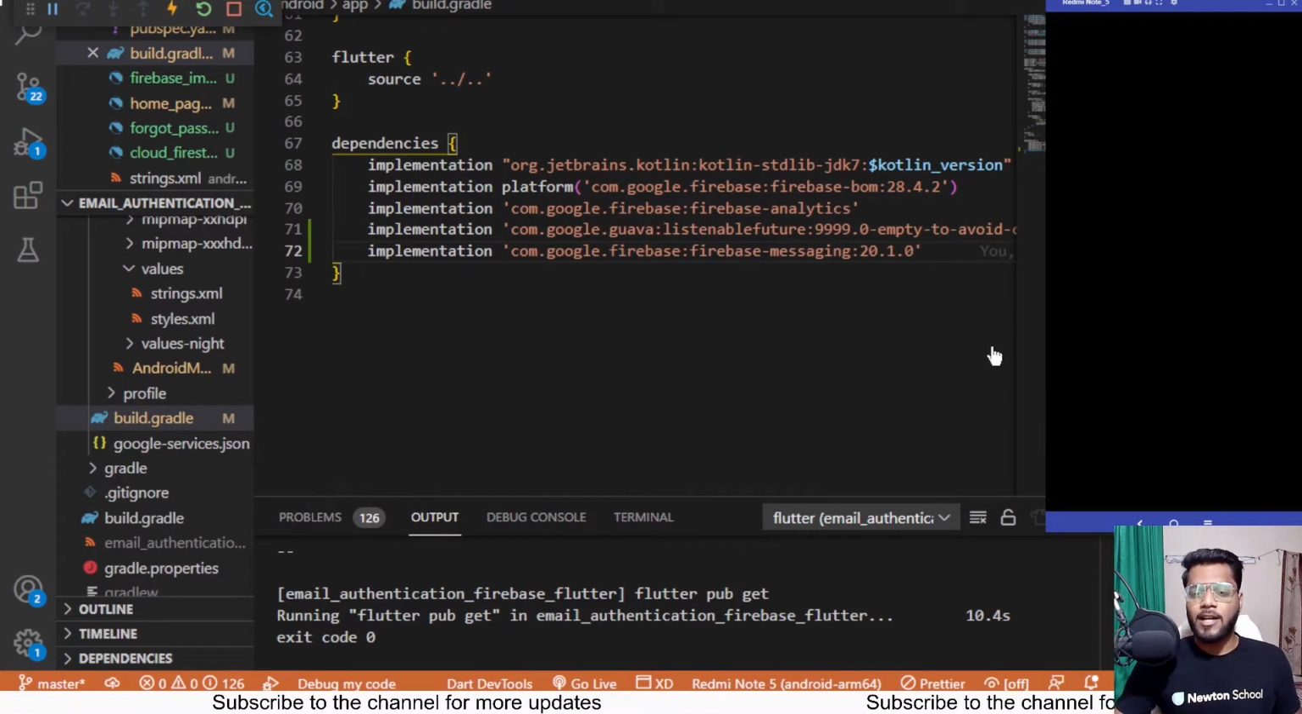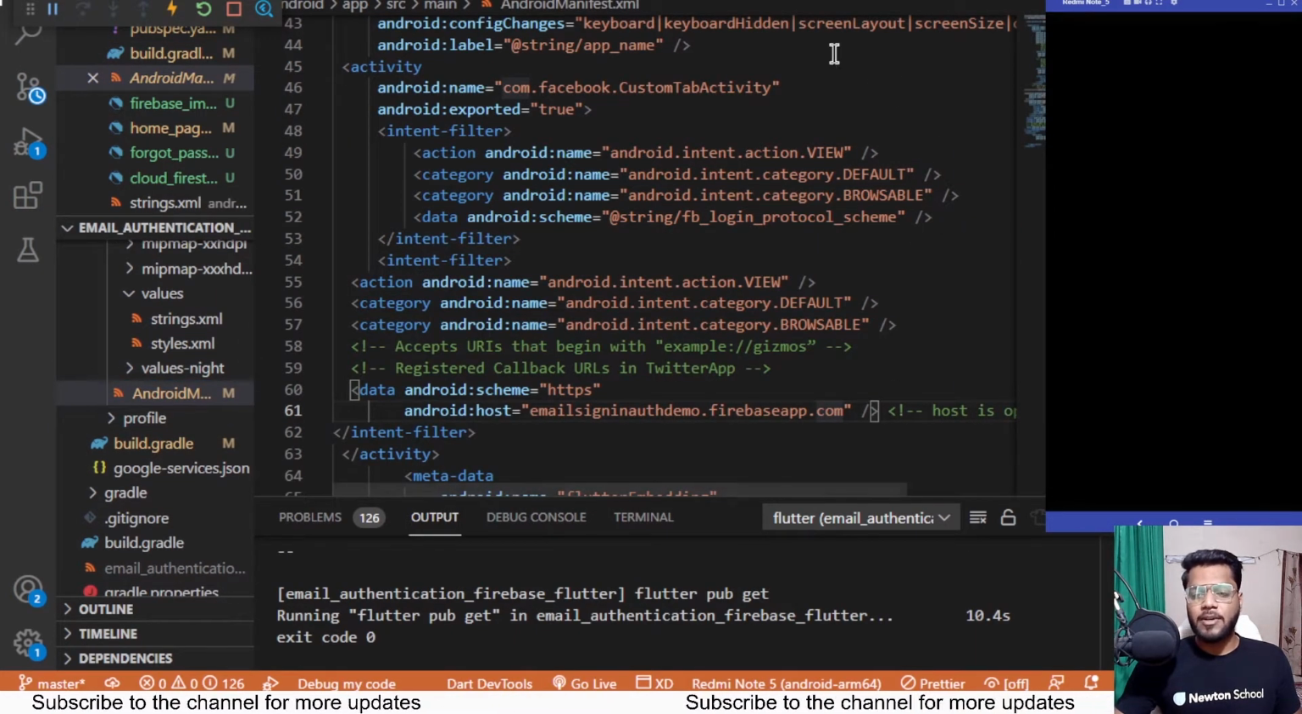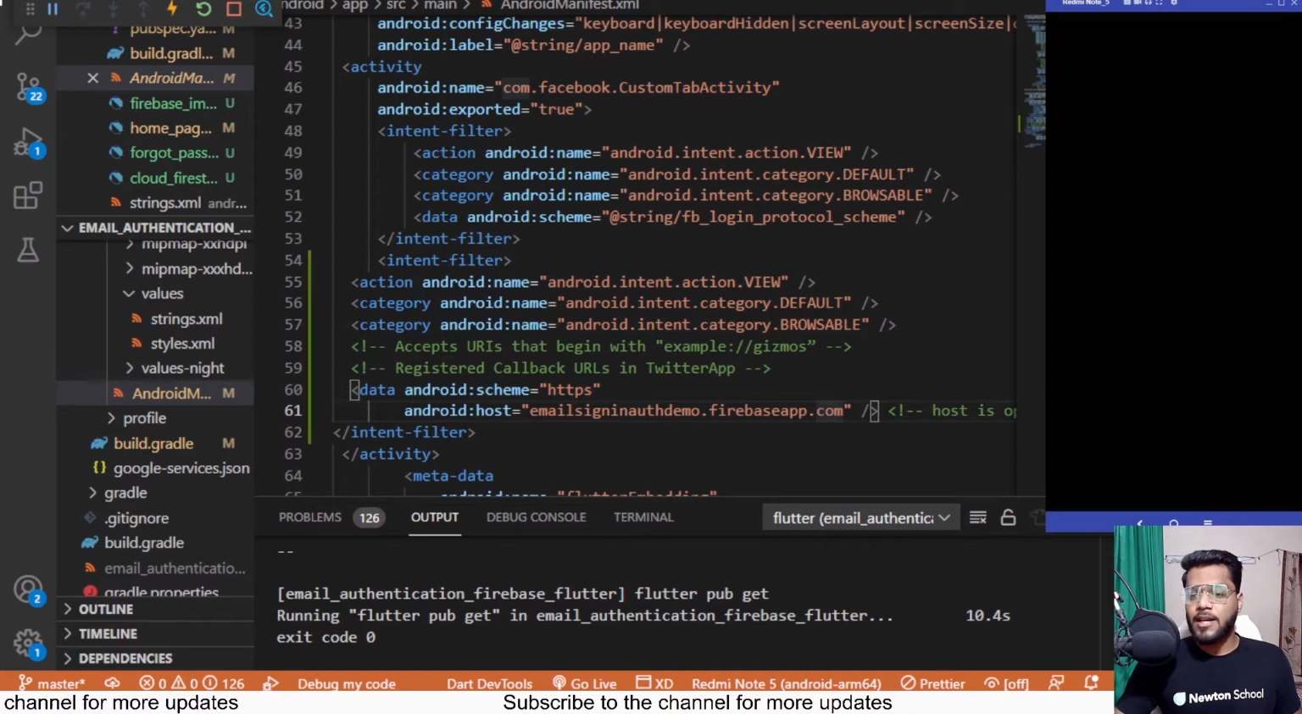Next up I need to add another thing inside the AndroidManifest.xml file that's available over here. I need to add an intent filter for Firebase messaging so that the notifications are handled accordingly as soon as we are getting a new notification. So I'll be copying the intent filter for the same as well.